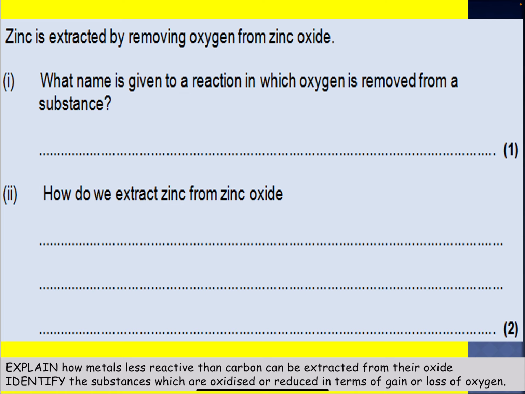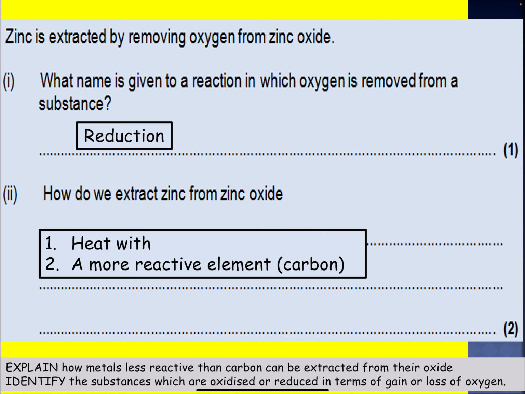So let's see how you got on. Yep, the name given to a reaction in which oxygen is removed is reduction. And then how do we extract zinc from zinc oxide? Heat with a more reactive element, carbon. Carbon being more reactive, it will displace the zinc from zinc oxide.